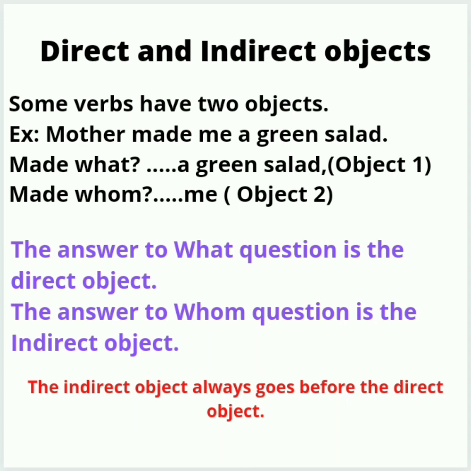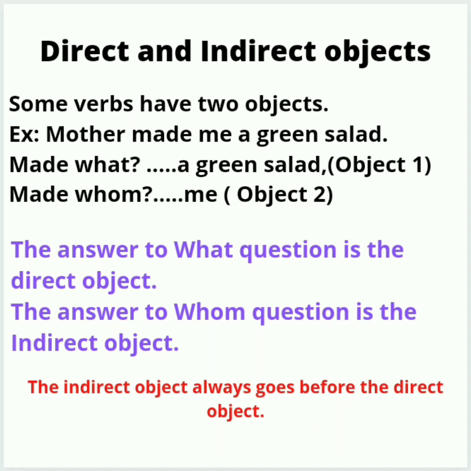The answer to the what question will give you the direct object, and the answer to the whom question will give you the indirect object. Means here in this sentence, the answer to what is a green salad, so that will be your direct object, and the answer to whom is me. So me will be your indirect object.